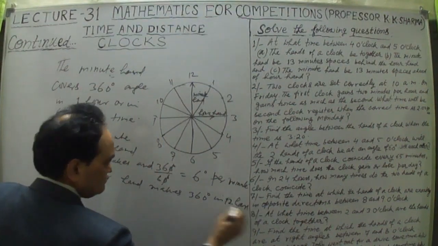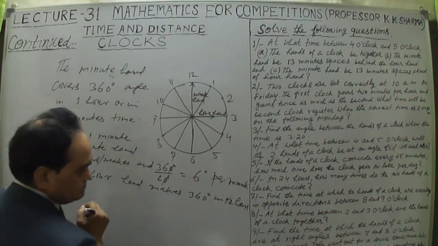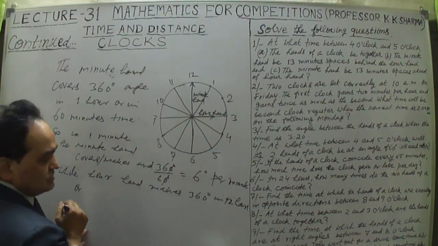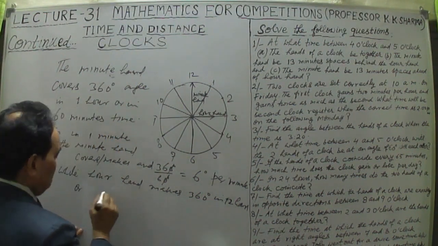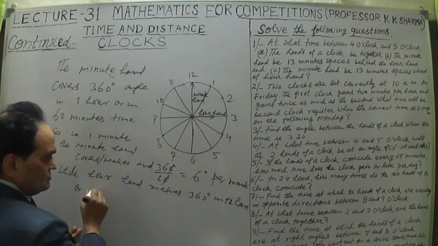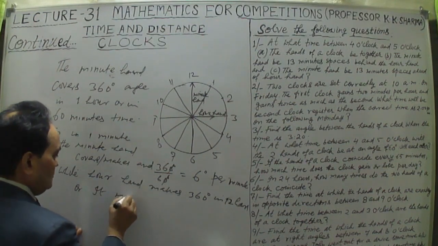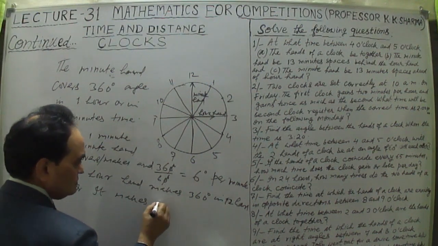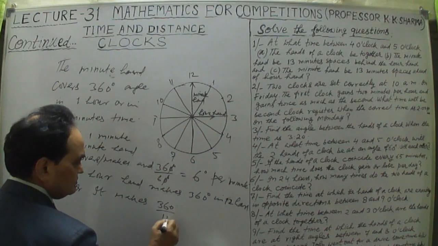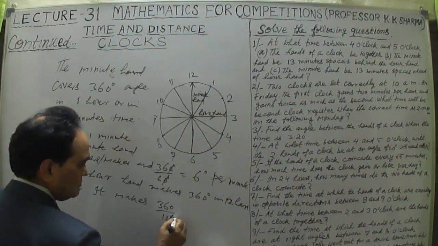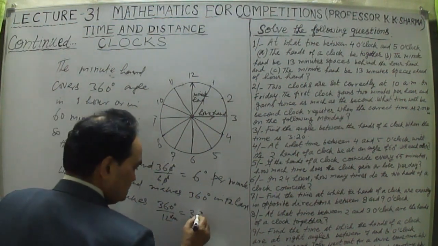If I divide it by 12, then per hour, how many degrees is it making? 360 divided by 12 is 30 degrees. So it makes 360 upon 12 hours, equal to a 30-degree angle per hour.